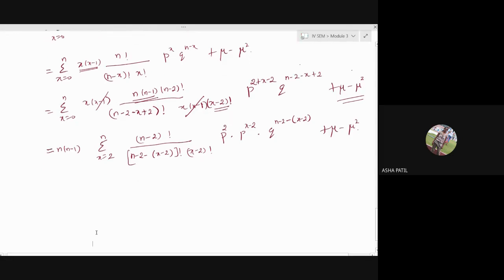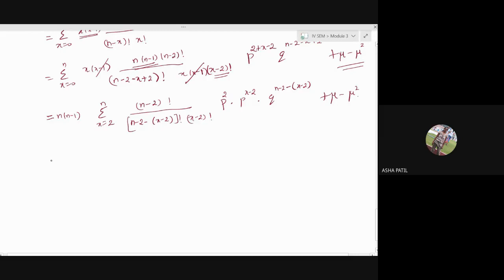p square is independent of x, so n into n minus 1 into p square, summation x taking the value from 2 to n. What will we write for this term? n minus 2 C x minus 2. Yes, it is n minus 2 C x minus 2. Comparing it with your nCr formula, what remains is p raised to x minus 2, q raised to n minus 2 minus (x minus 2), plus mu minus mu square.